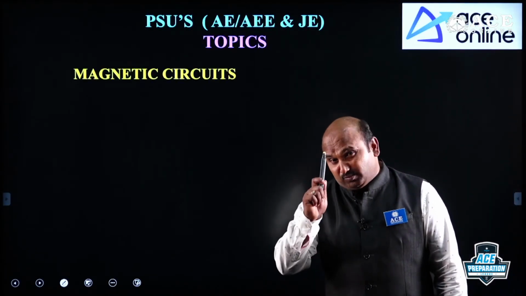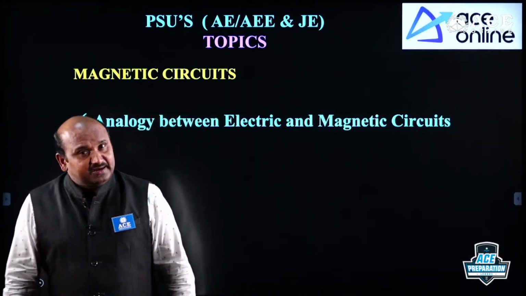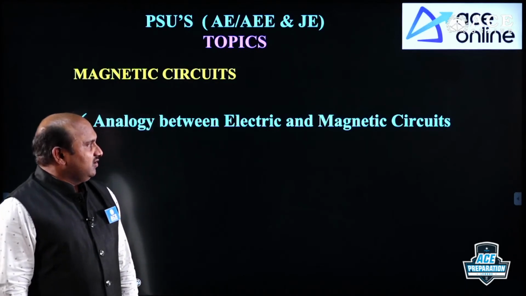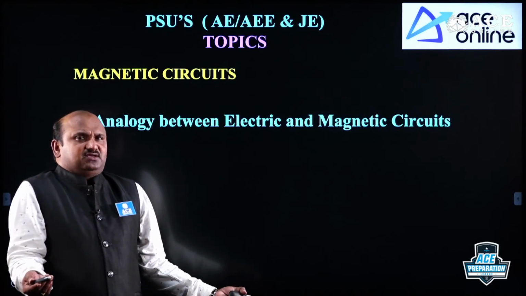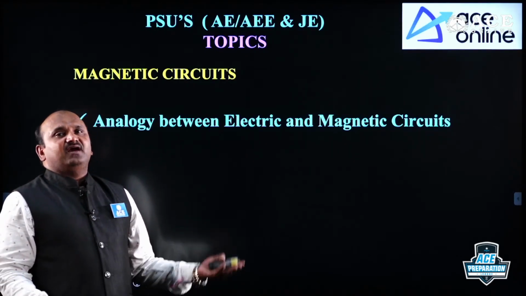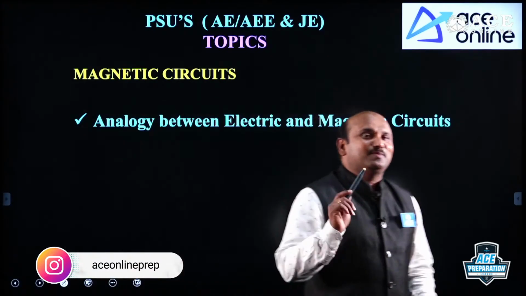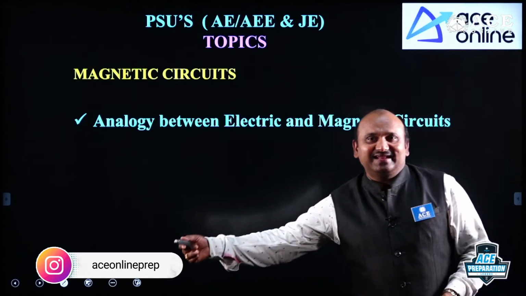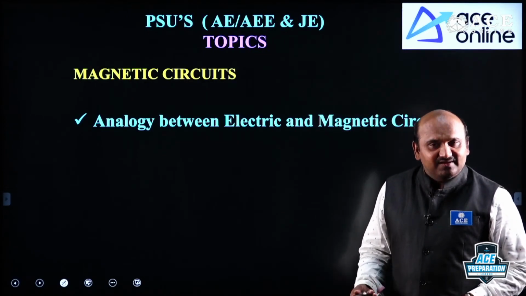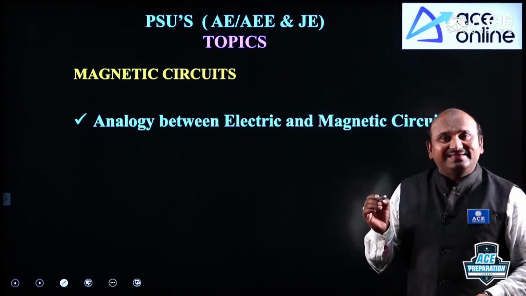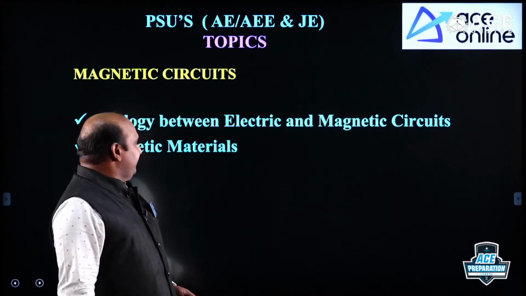And the next topic we are going to take is magnetic circuits. In this, 1 mark compulsory here. Under this, the analogy between the electrical network and the magnetic network. Electrical circuit means, first of all, circuit is nothing but a closed path formed by the electrical elements. Magnetic circuit means a closed path formed by the magnetic elements. What are the magnetic elements? From the electrical properties, you can define the magnetic properties. Why? Because magnetic circuit properties are quite similar to the electrical circuit properties. That's why we can define from that.